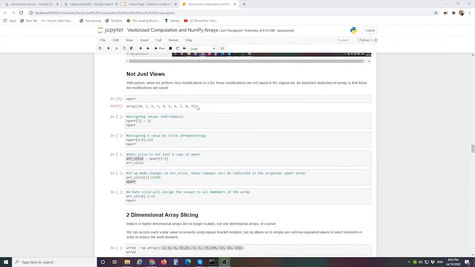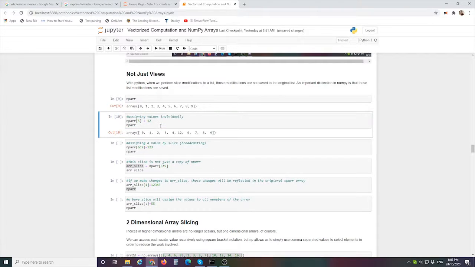Previously we created this array, which we've output down here so that we can see it. What we're saying here is we're going to go to index 5 and change that to 12. Let's do that. And clearly we see that change has been made and it has persisted.